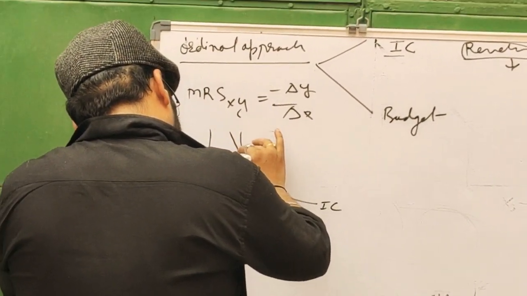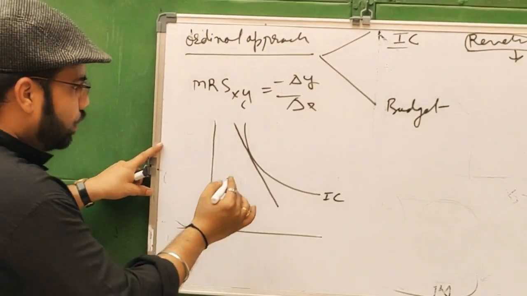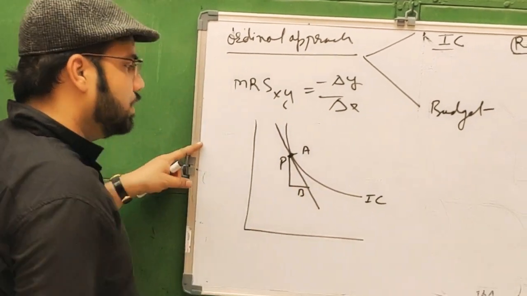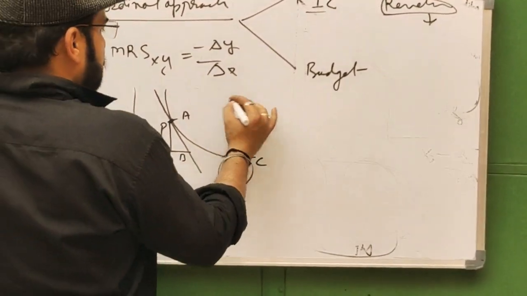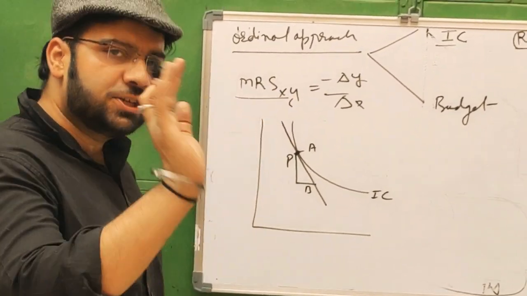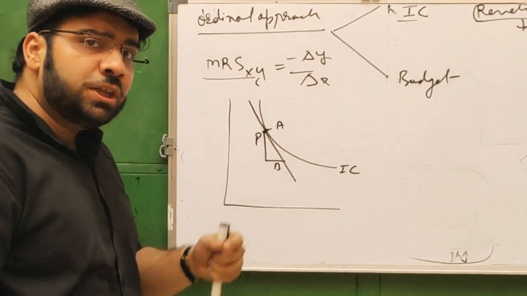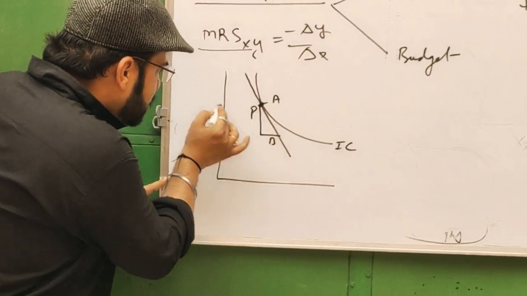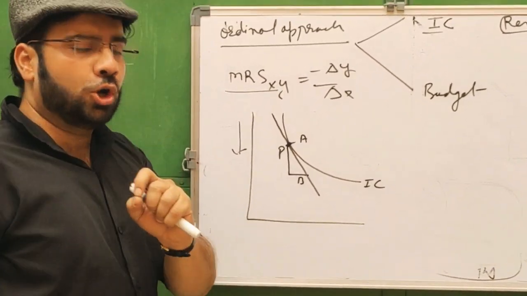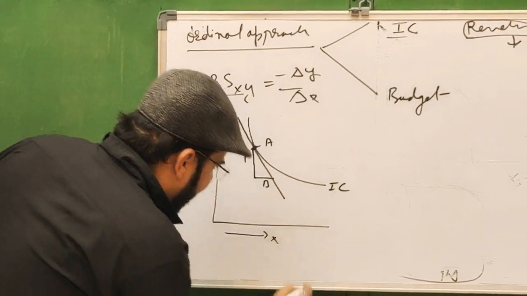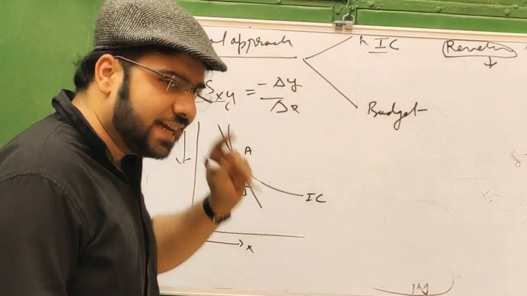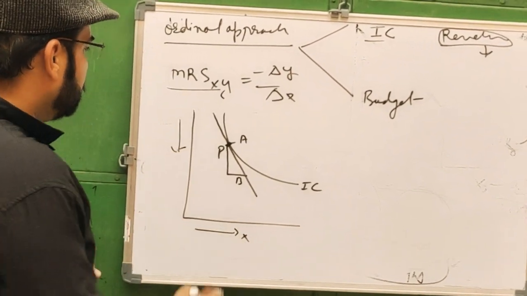We draw a tangent. This is the tangent. Here at point A, this is the slope, that is perpendicular by base. So the marginal rate of substitution of X for Y is the rate at which the number of units of Y are to be foregone to get an additional unit of X. This is known as the marginal rate of substitution of X for Y, equal to minus delta Y by delta X.